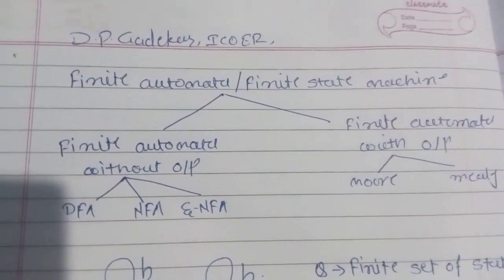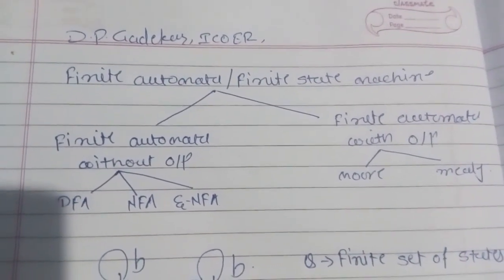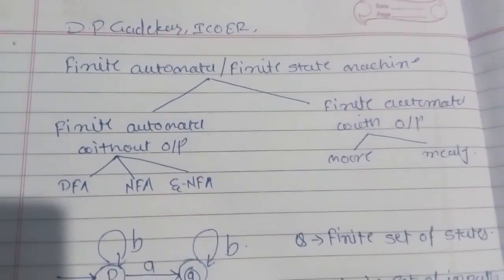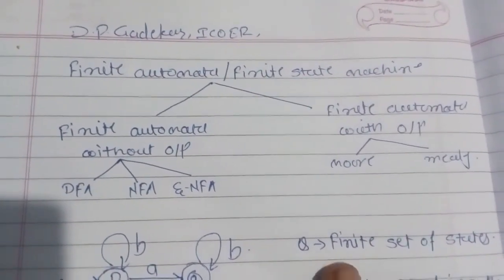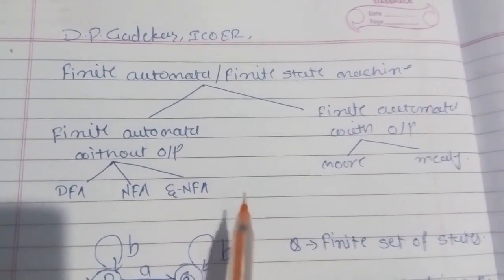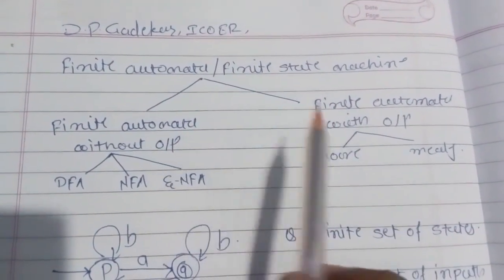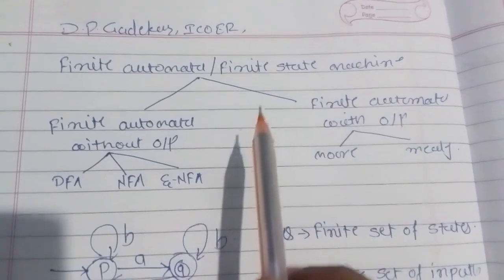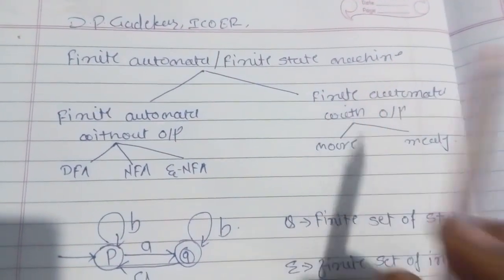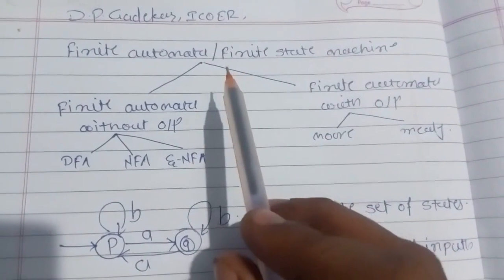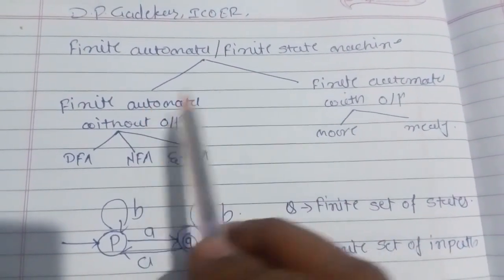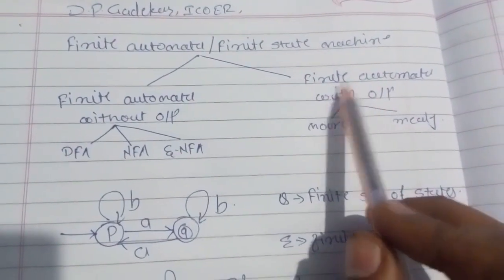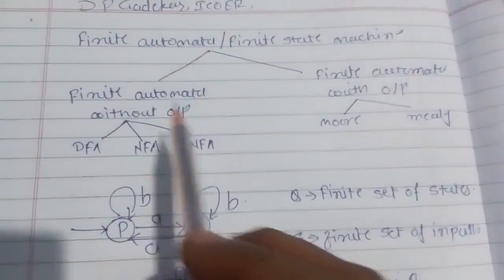Okay, so last lecture we have seen a basic concept, what exactly we are going to see in this subject. Today we'll see some basic concepts again. So basically, in this subject, first we are going to study what exactly the finite automata is. It is also called the finite state machine. Finite automata is basically classified in two types. First, finite automata without output, and second, finite automata with output.